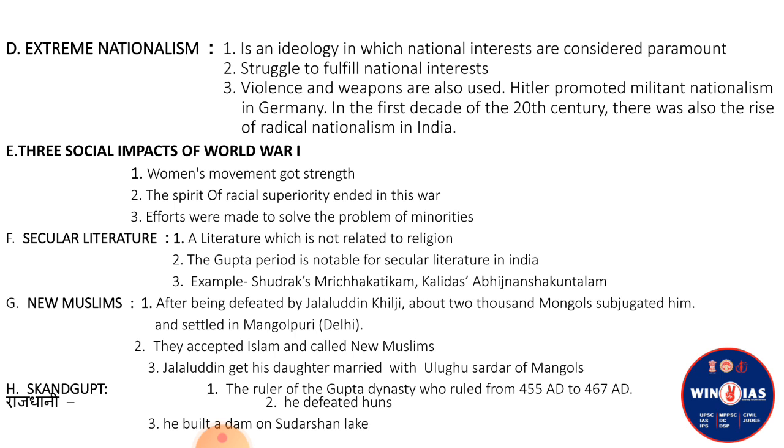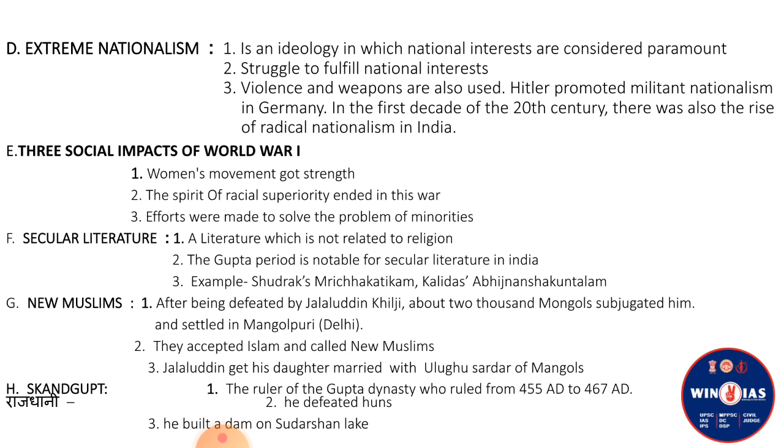Kalidas's Abhigyan Shakuntalam is also a very popular love story. In Europe also, during the Renaissance period, Shakespeare wrote many dramas like Romeo and Juliet. So the center of these writings were humans, not gods or deities. So we have to write these 3 points.